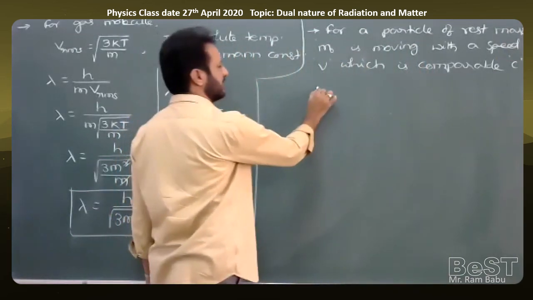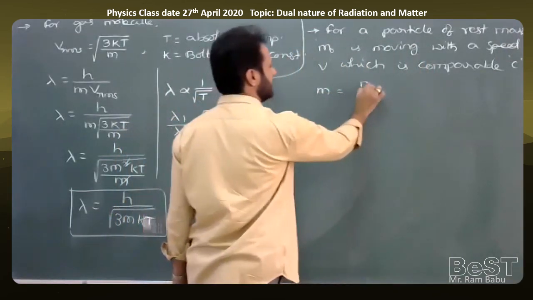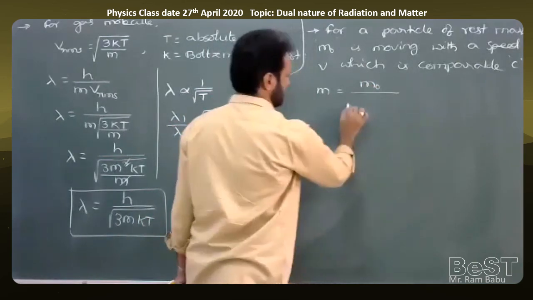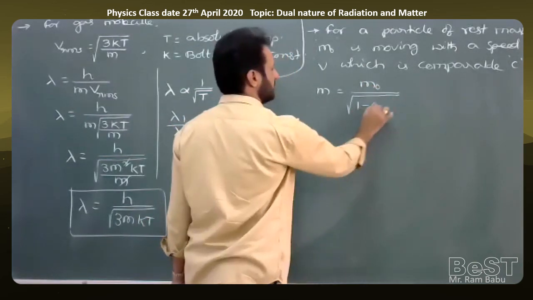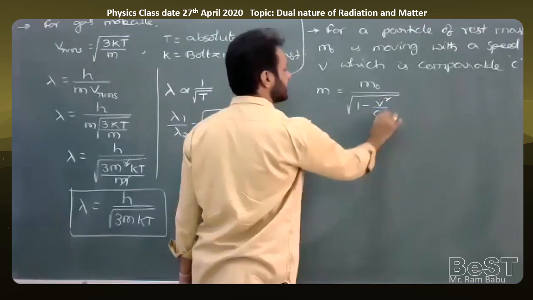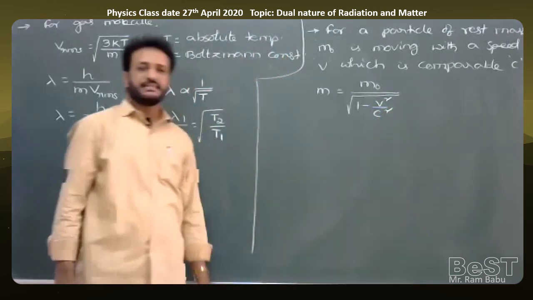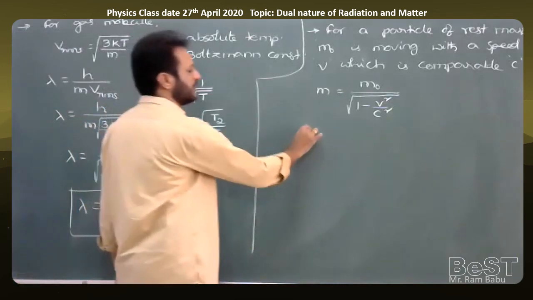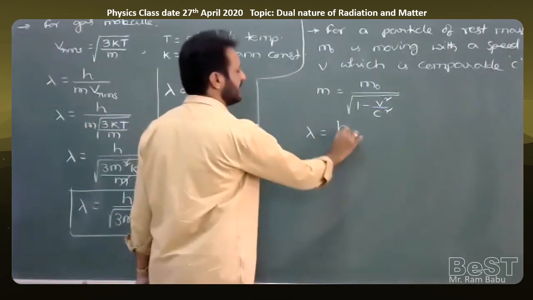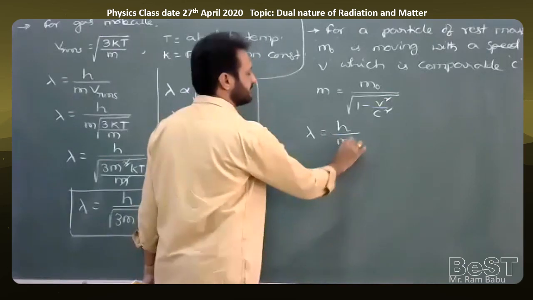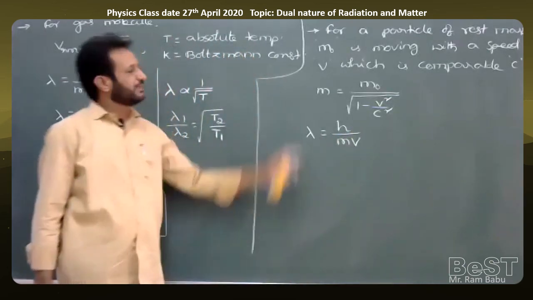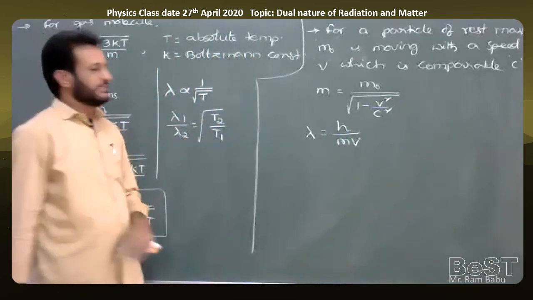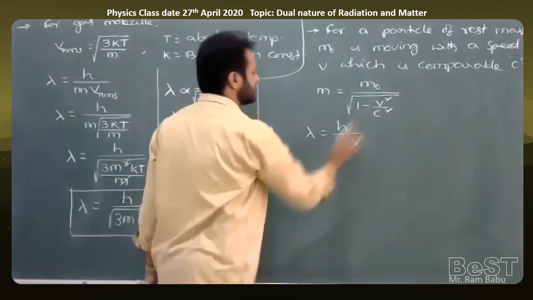We can write the formula mass m is equal to m naught by square root of 1 minus v square by c square, according to Einstein's theory of relativity. But we already know the de Broglie wavelength formula, lambda is equal to h by mv. In place of m, we can substitute m naught by square root of 1 minus v square by c square.